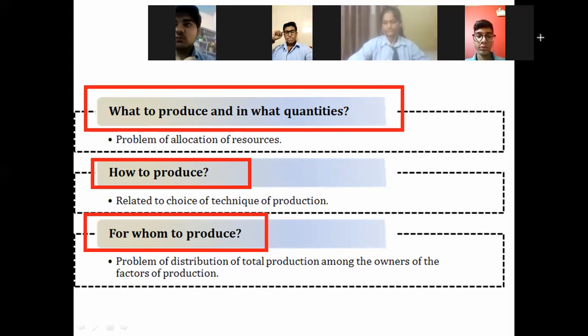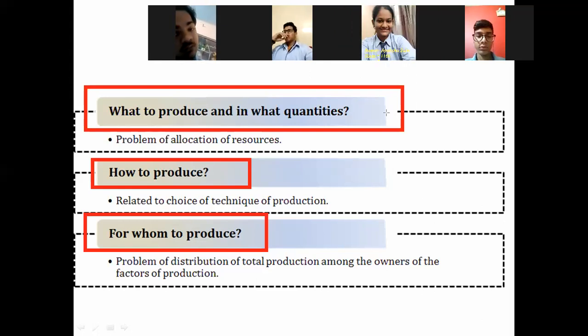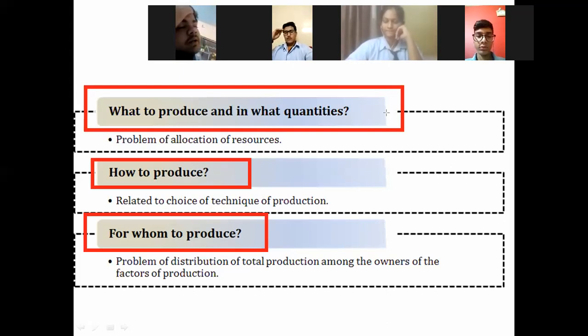The second central problem is how to produce. Which technique of production should be used? The producer may have a labor intensive technique as well as a capital intensive technique. So the question arises whether he should go for labor intensive or capital intensive technique.